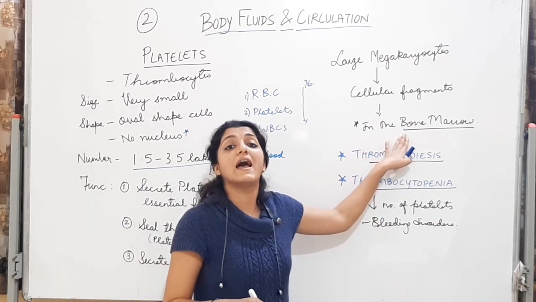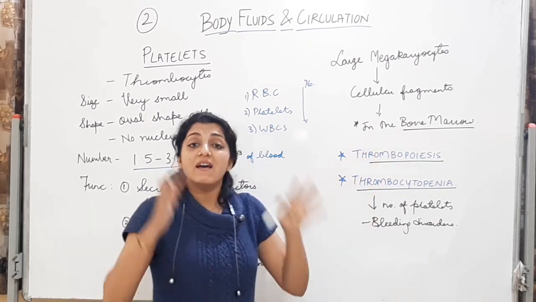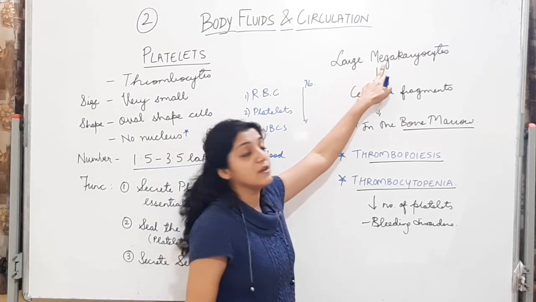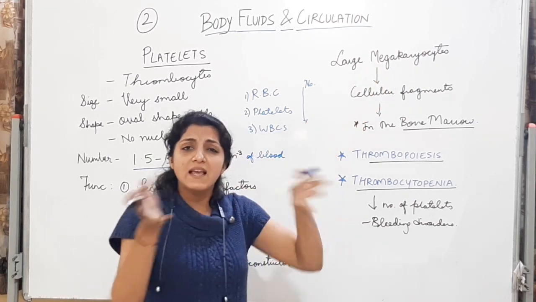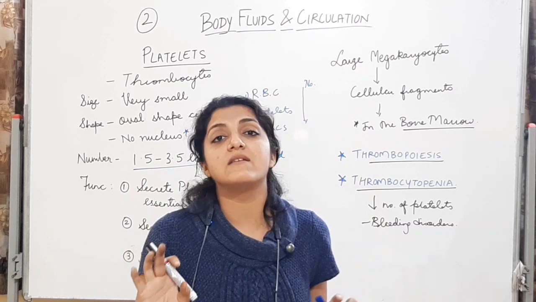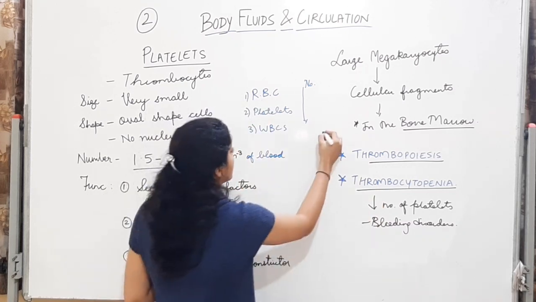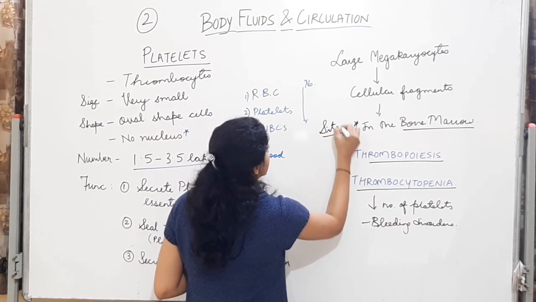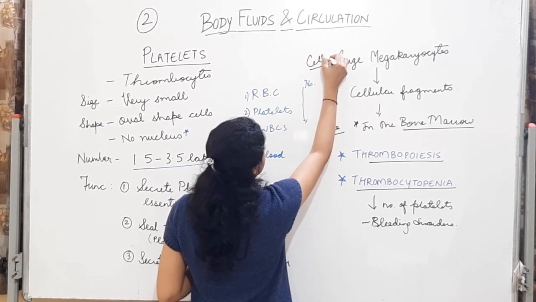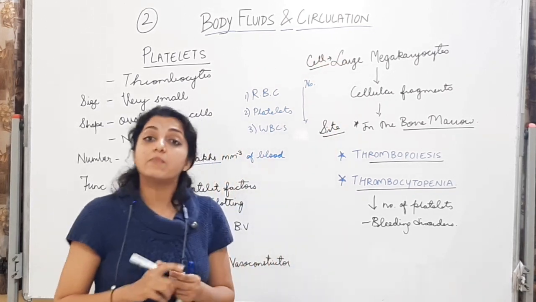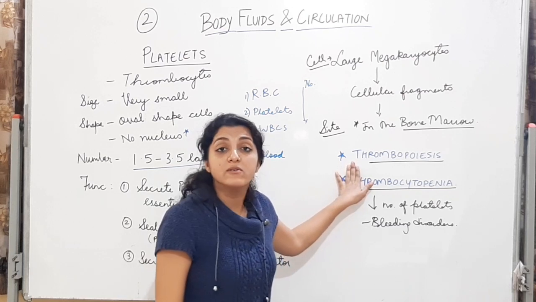Bone marrow में बनते हैं and these are formed from specialized large cells that are the megakaryocytes. Megakaryocytes के cellular fragments होके छोटे छोटे platelets बनते हैं. The site is the bone marrow. The cell is the megakaryocyte from which they are formed, and the process is called thrombopoiesis.